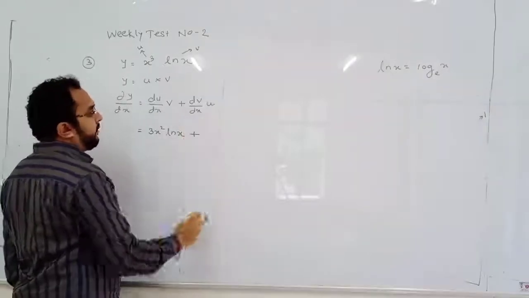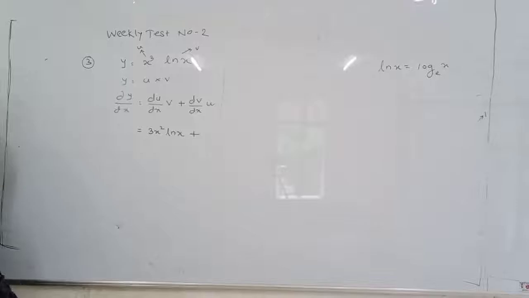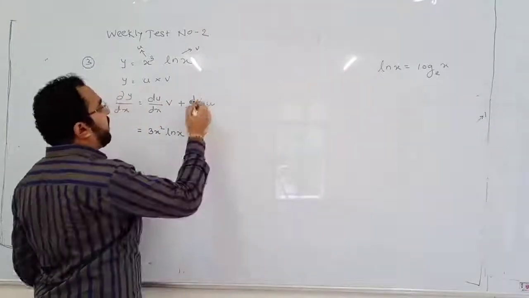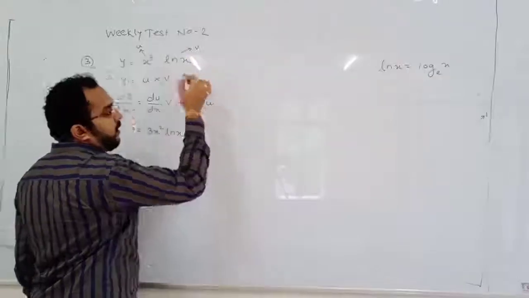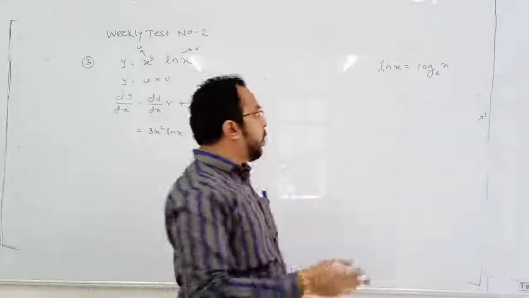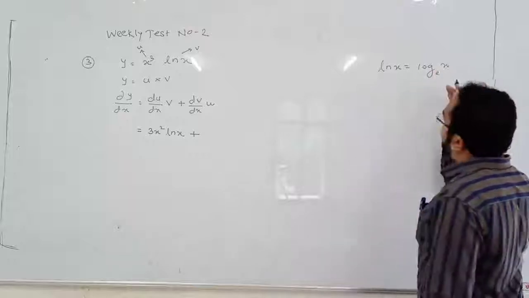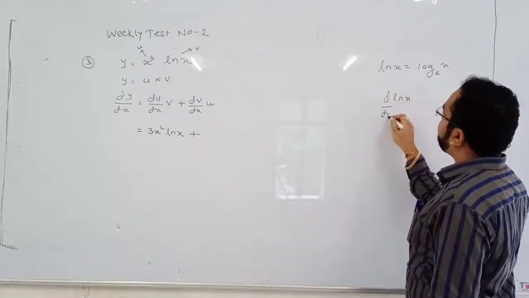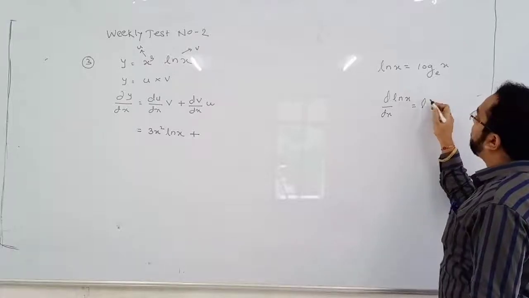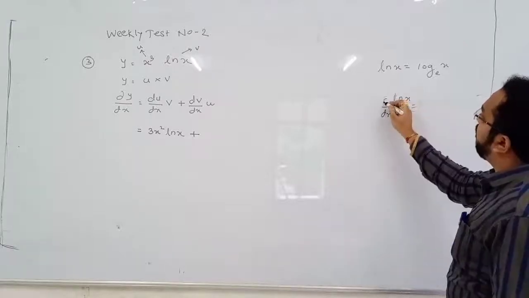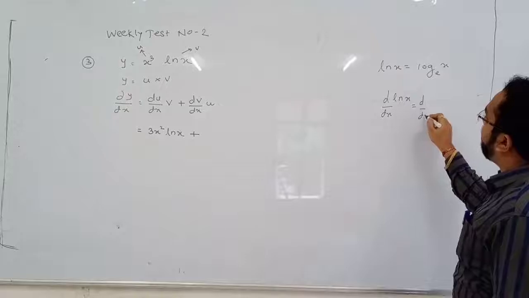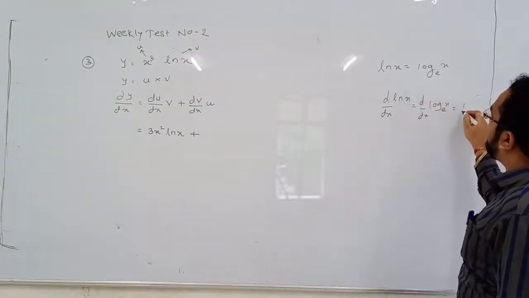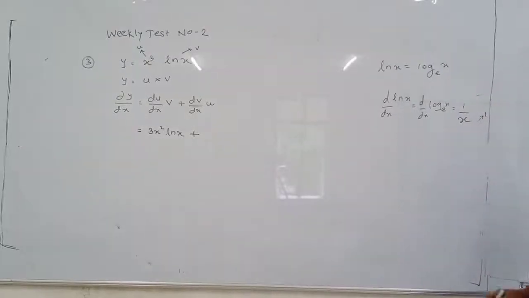Next, plus dv by dx. What is dv by dx? Differentiation of second. What is the second function? v. Differentiation of v means differentiation of ln x. ln x is short form of log x, and its differentiation is 1 upon x.